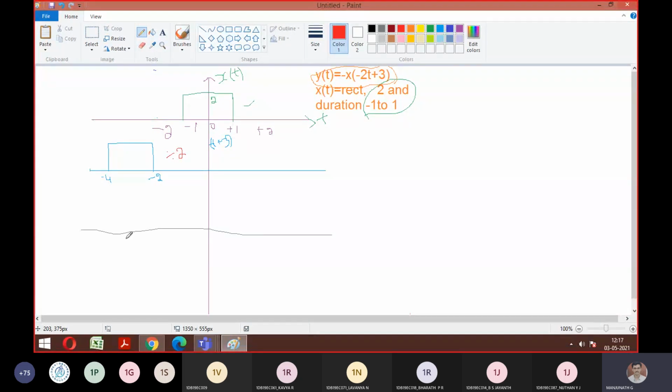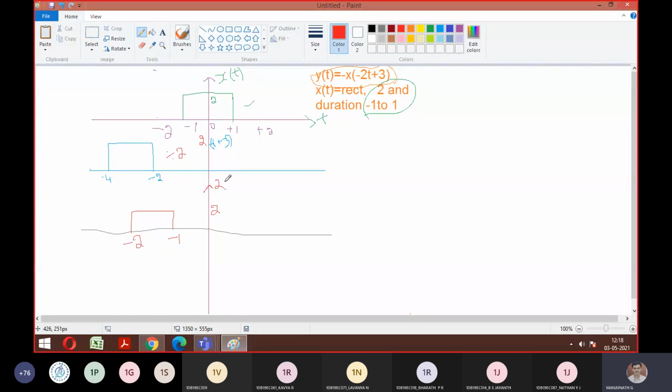So the amplitude remains 2 only. Don't forget to put the amplitudes also. Amplitude remains 2. So this is -2, this is -1. So this is your 2t plus 3. Yeah, so we have finished the second category. What is next here?